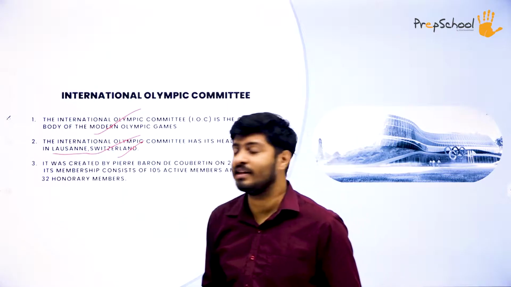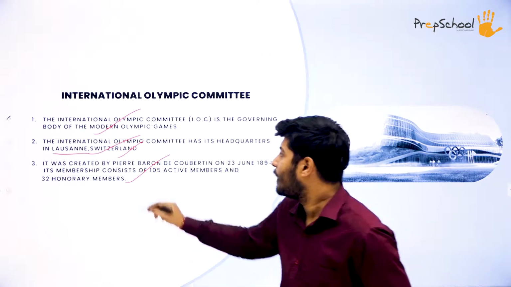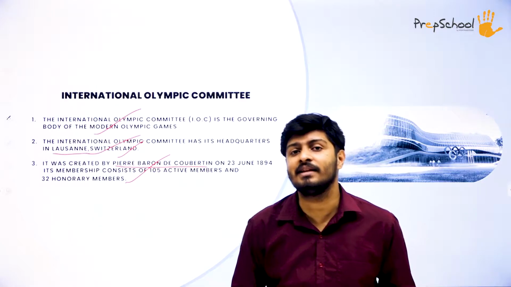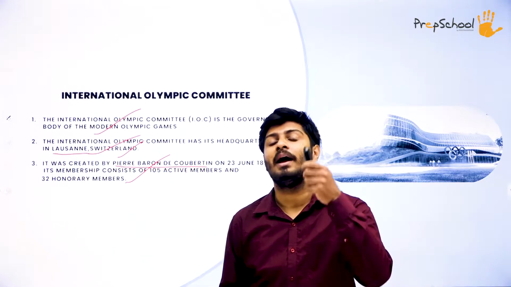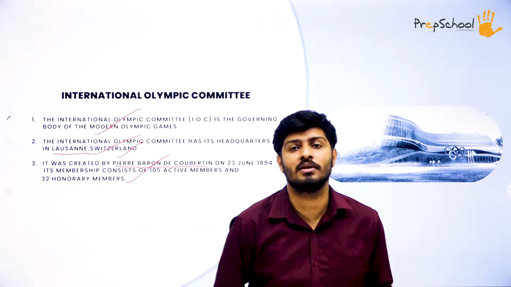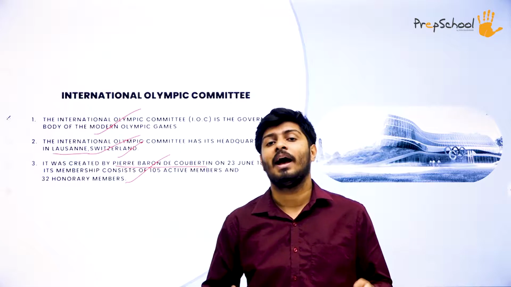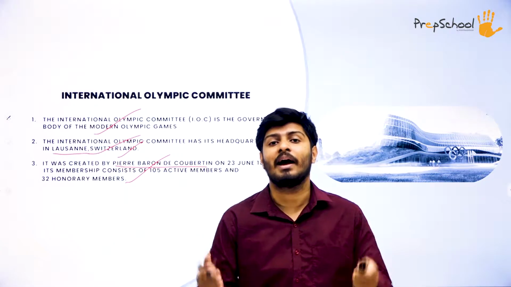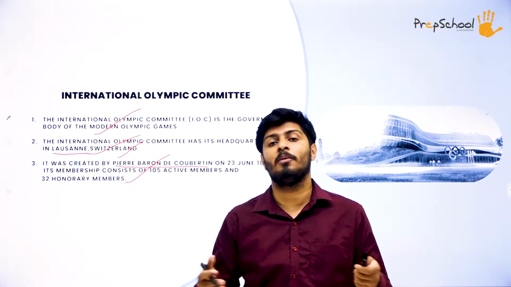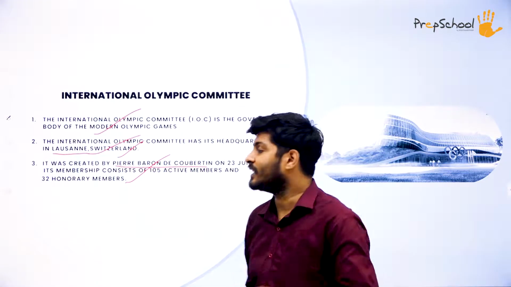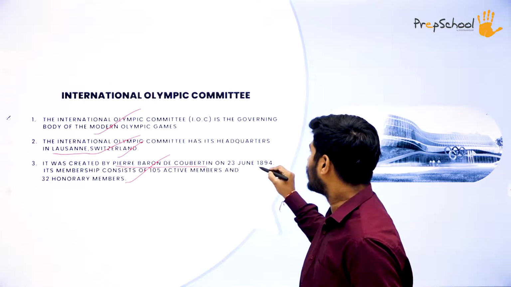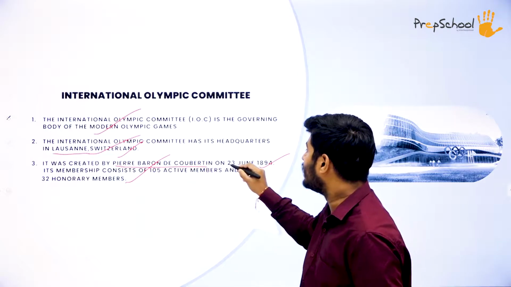After that, the third point is it was created by Pierre Baron de Coubertin. If you might have covered or seen the second session, I again recommend you go back and see the second session and the first session to understand more about Pierre de Coubertin or Baron de Coubertin. Who was he and what significance did he have in all modern day Olympics and the initiation of the whole Olympic movement that we had. Now having said that, he was the person who created this committee in the year 1894. At what date? 23rd June.